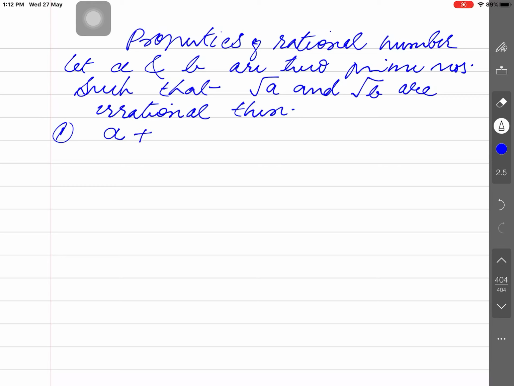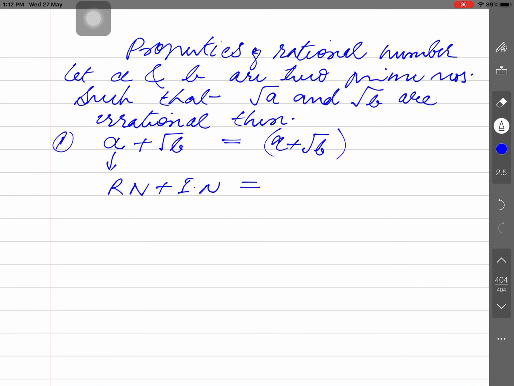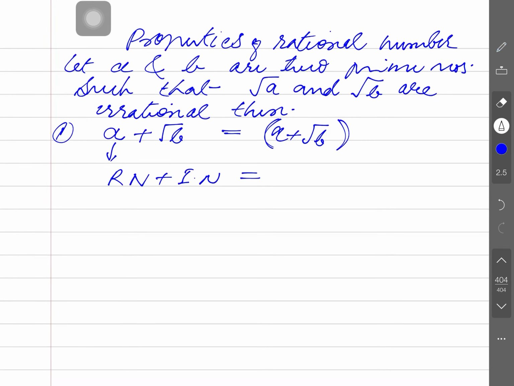a plus root b. What can we say here? A rational number plus an irrational number. The number will again be written as a plus root b. You may think, sir, what have you changed here? But a appears isolated here and root b is separate, and using the parenthesis I have predicted that they cannot be summed up. So rational and irrational together give you again an irrational number.